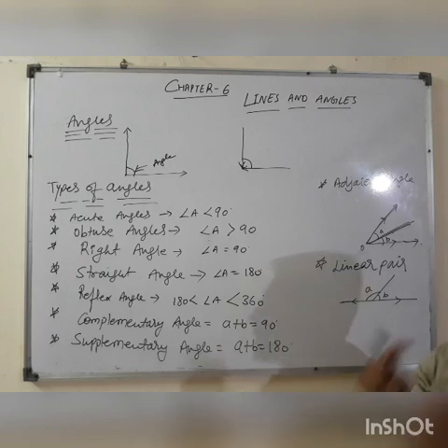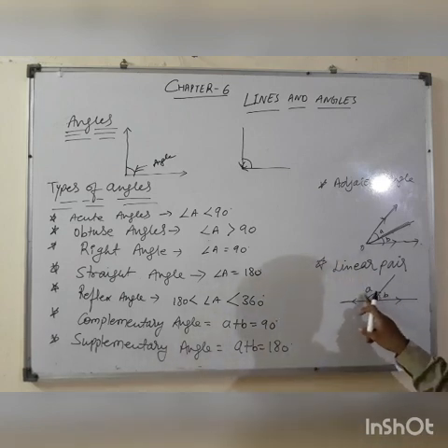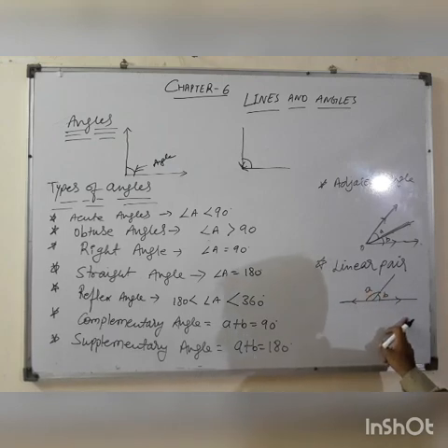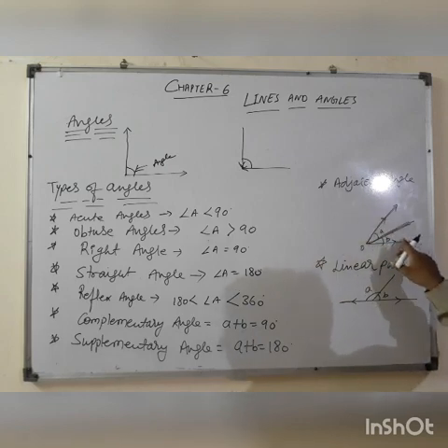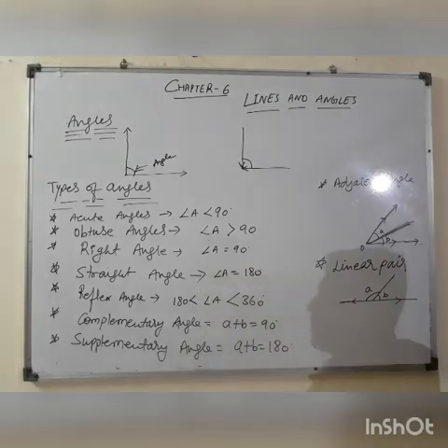Remember, students, a pair will always be of two angles. Okay, a pair will be of only two. So if two angles are forming a straight line, then it will be known as a linear pair. Like this, these are adjacent angles, so this is a linear pair. Okay, the sum of a linear pair will always be 180 degrees.